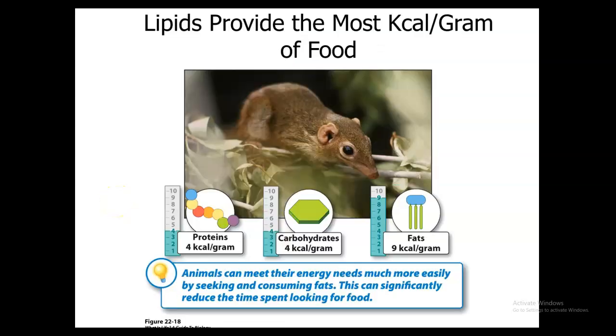Lipids are going to provide the most kilocalories per gram of food. Remember, we talked about proteins having 4, carbohydrates having 4, but fats are actually going to have over double that. They're going to have 9 kilocalories per gram. So animals can meet their energy needs much more easily by seeking out and consuming fatty foods. This can significantly reduce the time that we spend looking for food if food is scarce. So that's why we tend to have a taste or a want to eat fatty foods, because we get the most bang for the buck with those, and we can spend our time doing something else.